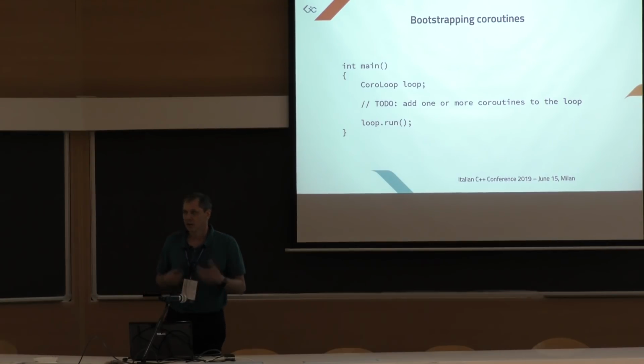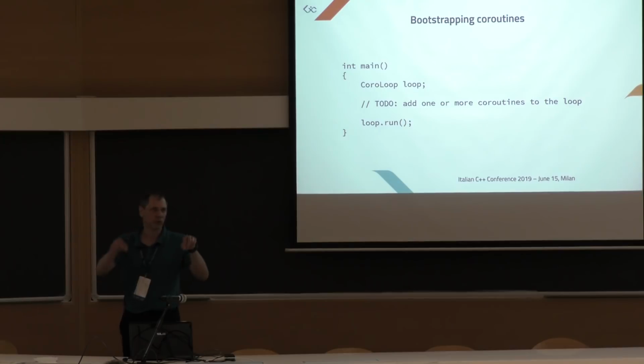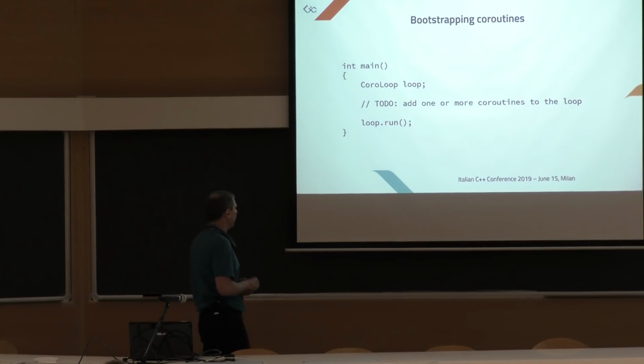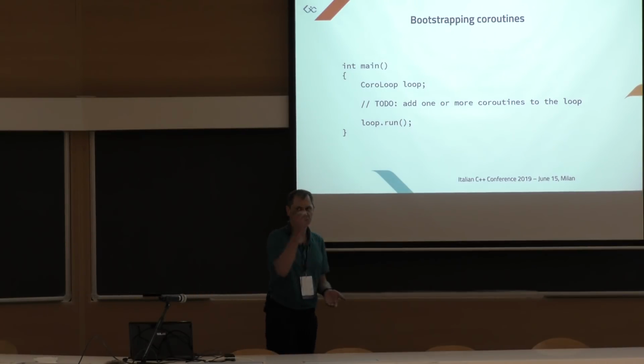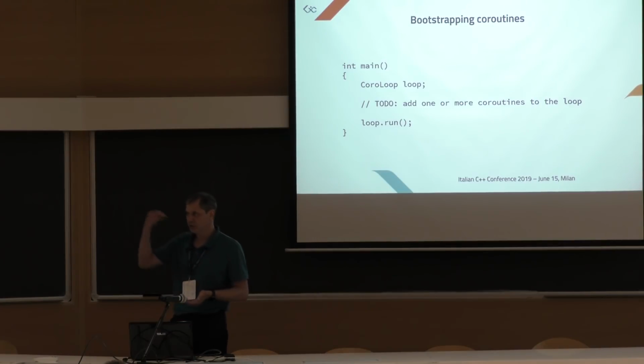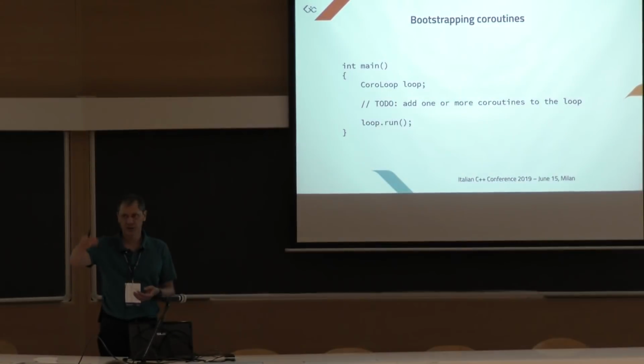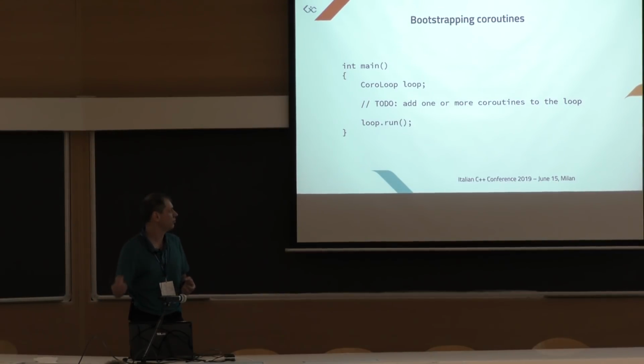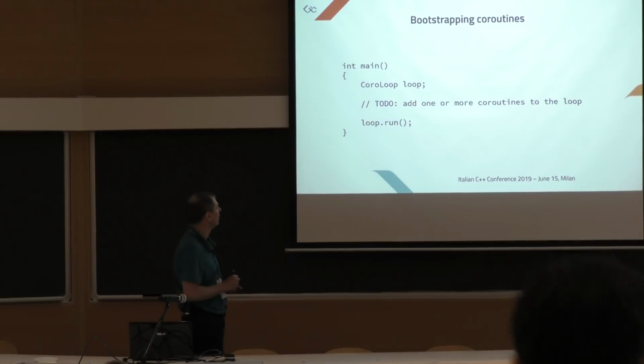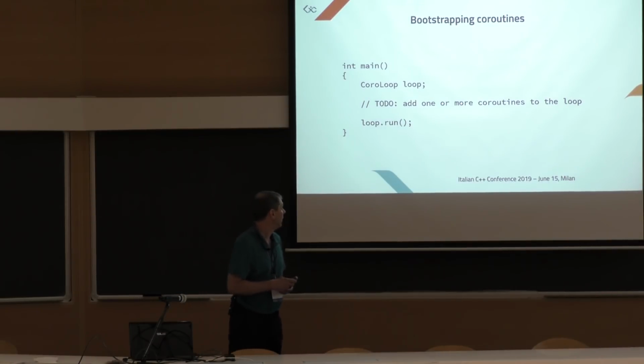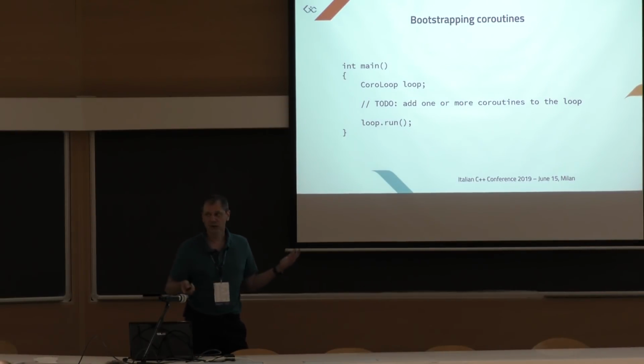The loop will have a pool of coroutines, and it chooses a coroutine that is ready to be executed and launches it until its suspension point, and when it reaches its suspension point, it puts it back into the pool. And this continues until we have no more coroutines to execute.